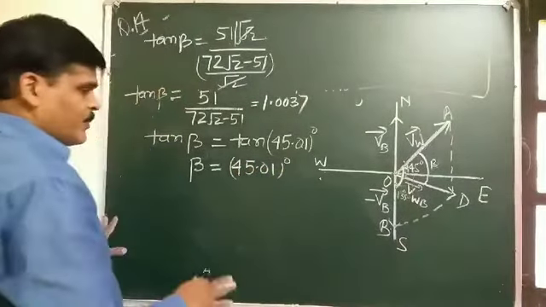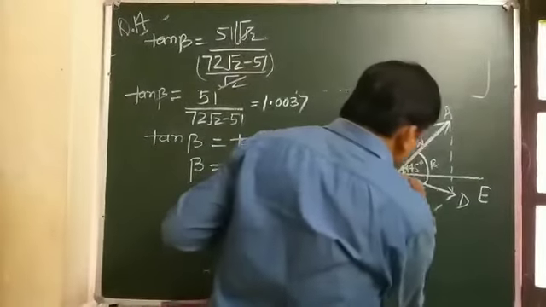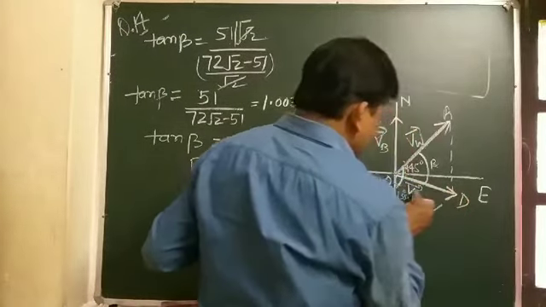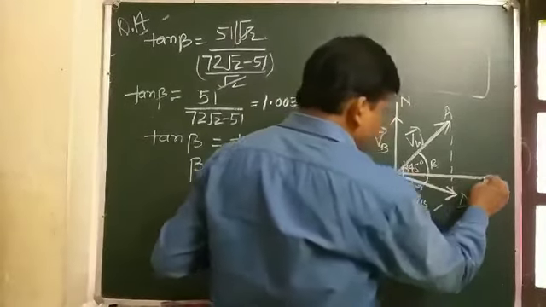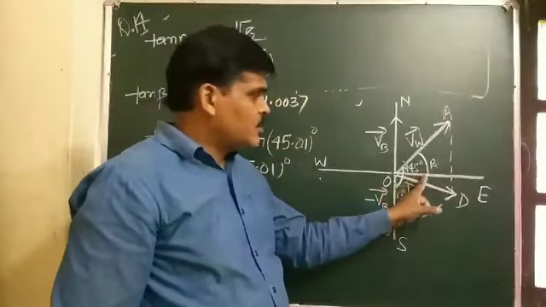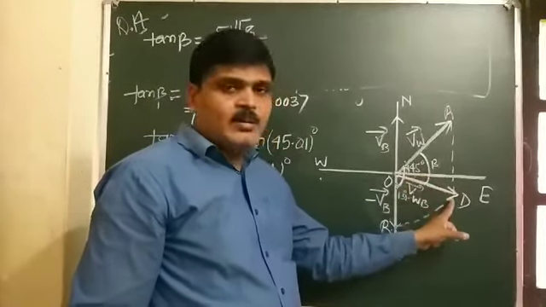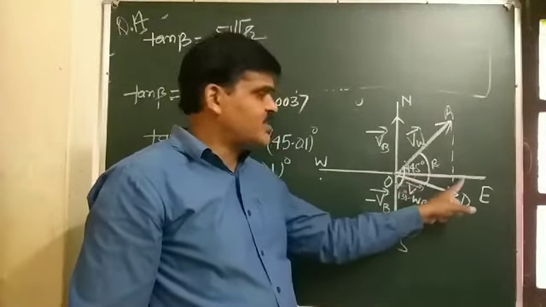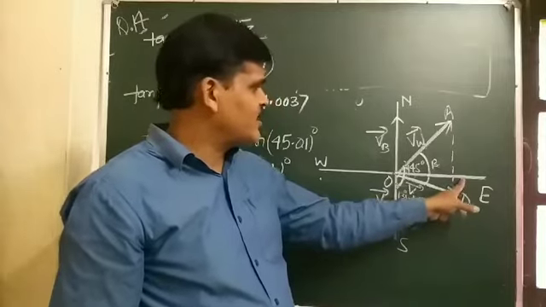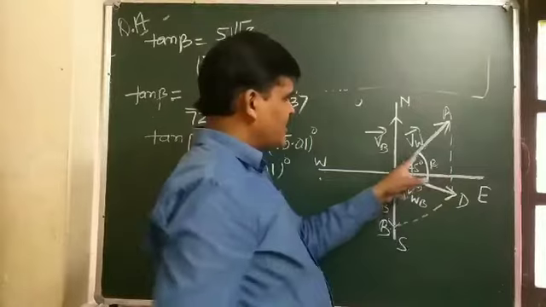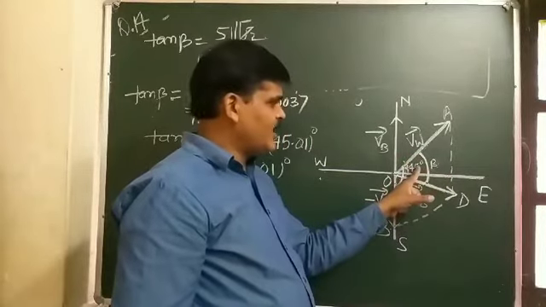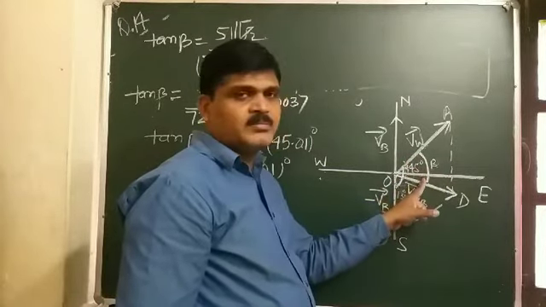And the resultant velocity of wind with respect to B, this is the east direction. So what is the angle made by the resultant vector with the east direction? Here theta, and here beta, that is 45 plus something.